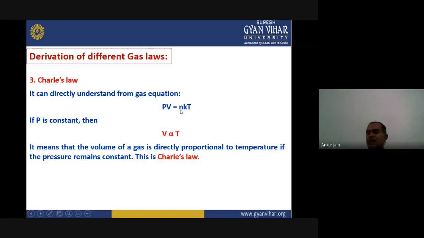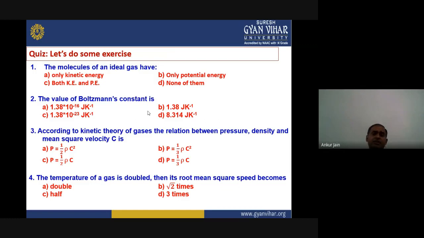P is constant, nk is already constant. That means volume will be directly proportional to temperature if the pressure remains constant, and that is known as Charles' law, right? Okay, so this is all about today's lecture. I hope you have understood about the ideal gas and the related laws, the exerted pressure.